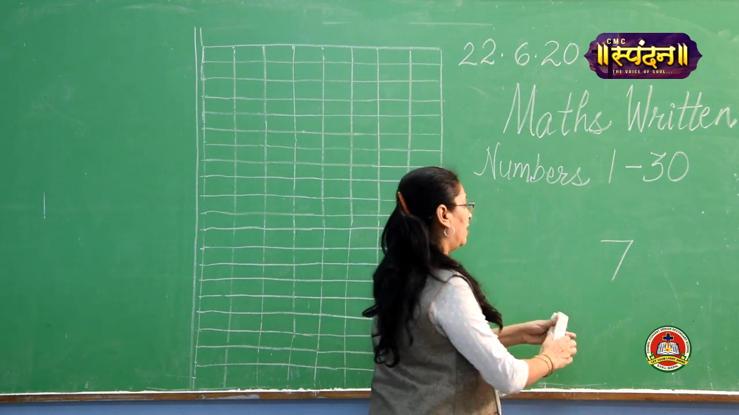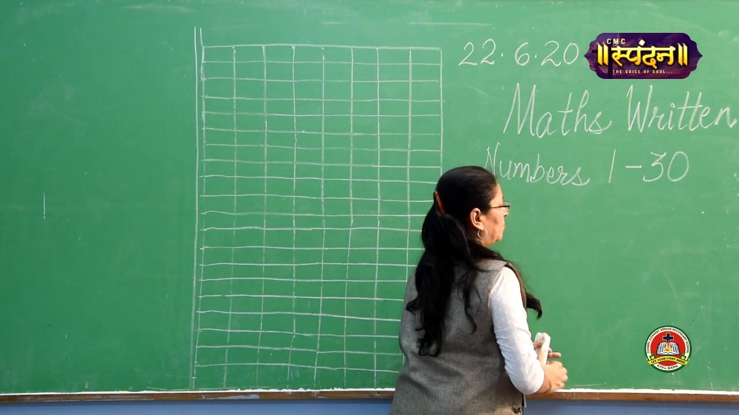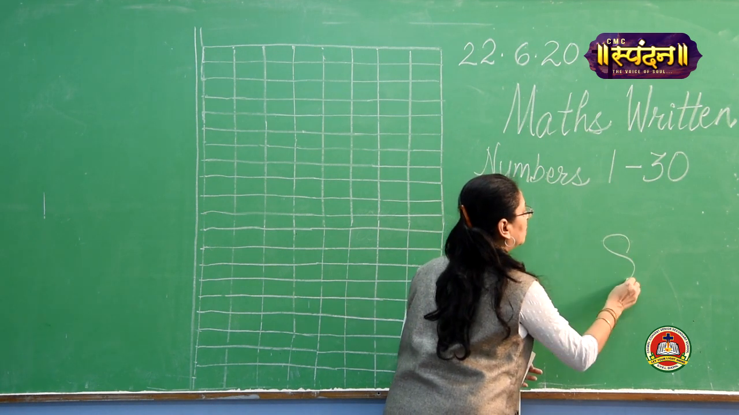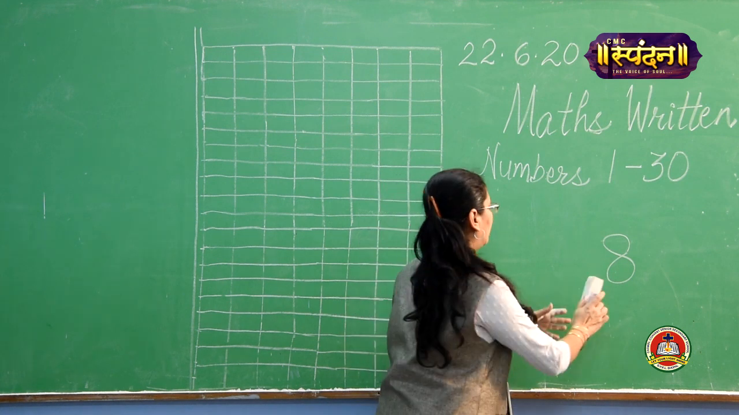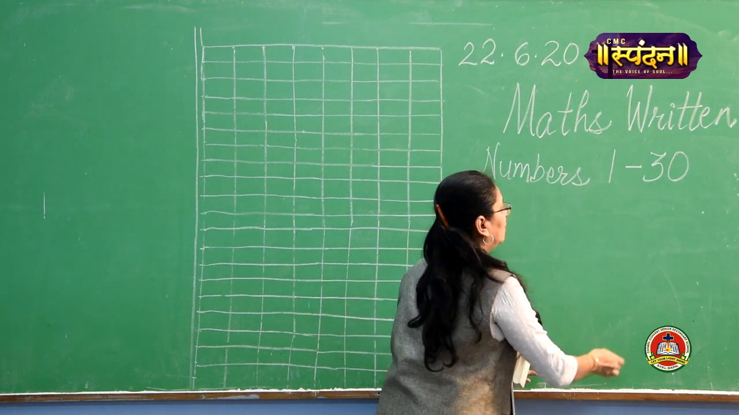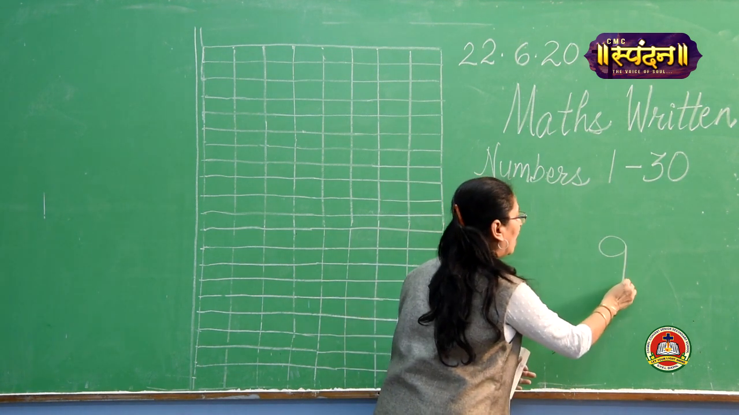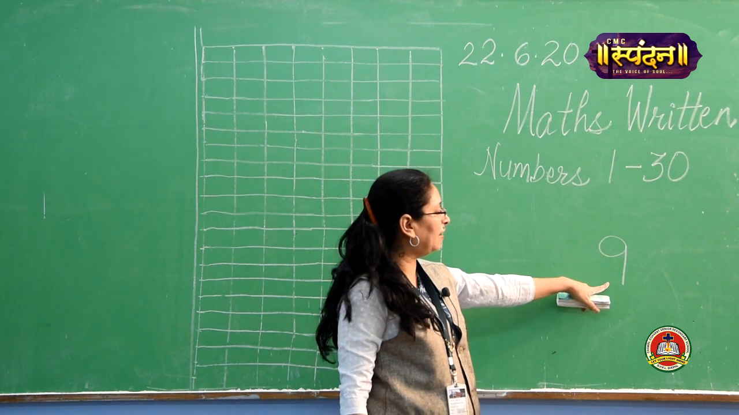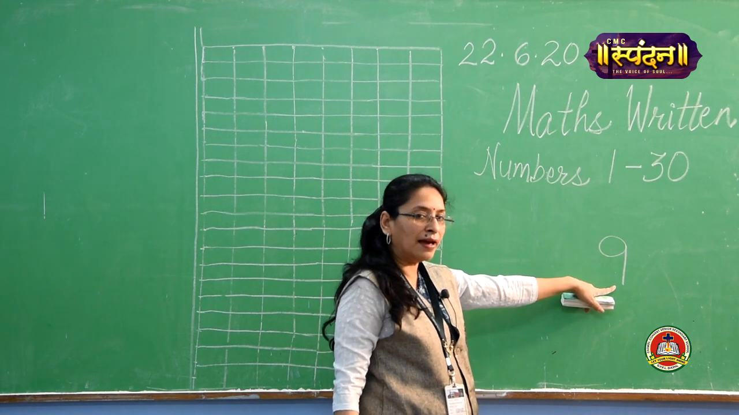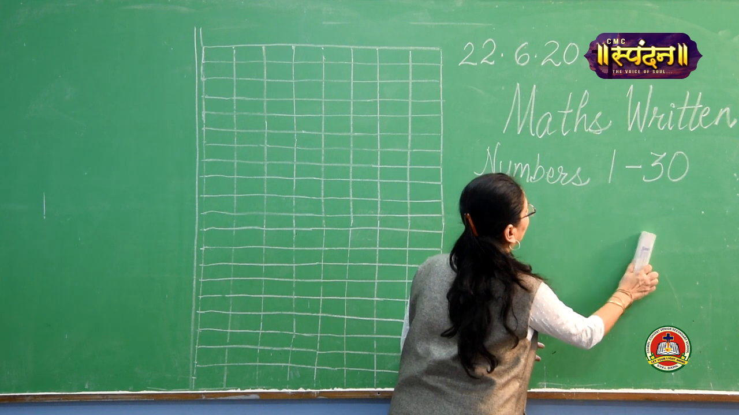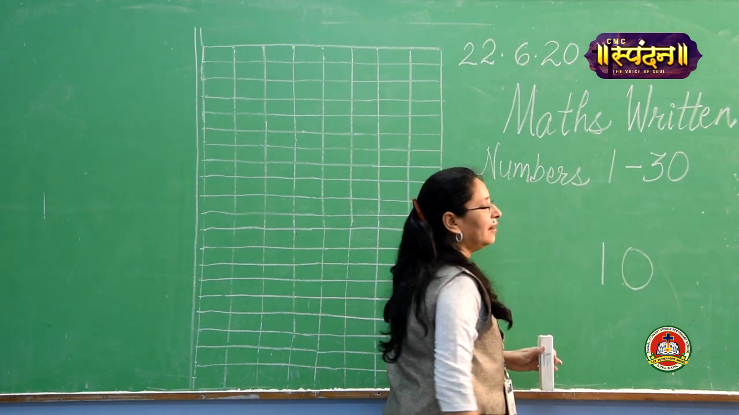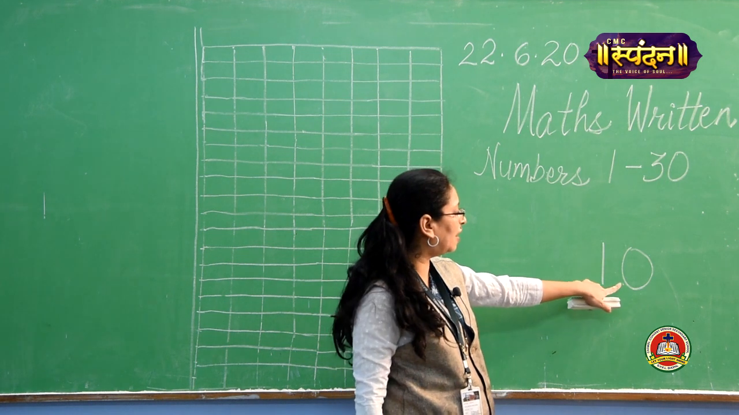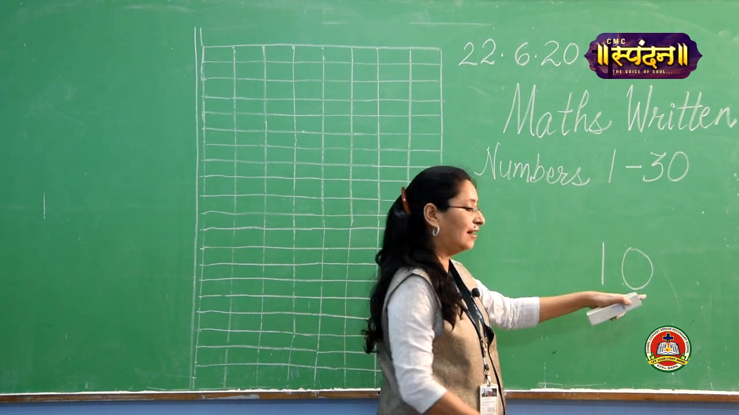Number 7. Keep going. Then comes number 8. Then number 9. Repeat after me. Then comes 1, 0, 10. Repeat after me. 1, 0, 10.